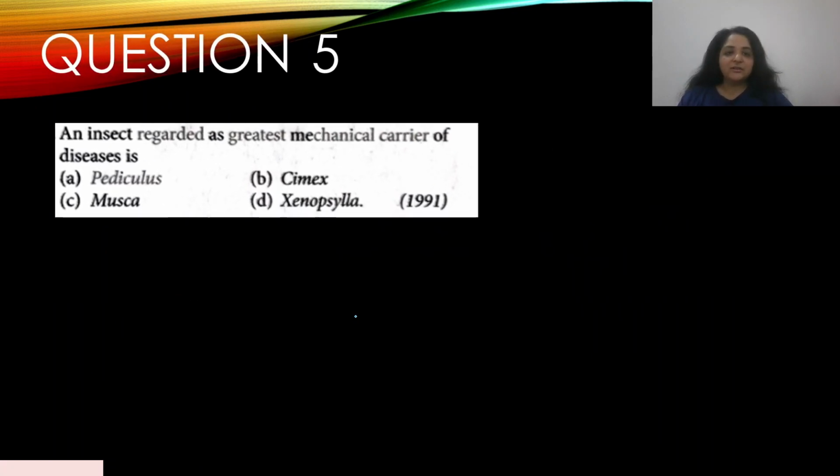Question number 5. An insect regarded as greatest mechanical carrier of diseases is, this appeared in the year 1991: A. Pediculus, B. Cimex, C. Musca, D. Xenopsylla. Pretty complicated names, but we have to answer our question, right? The insect regarded as greatest mechanical carrier of diseases is C. Musca. Answer is C.